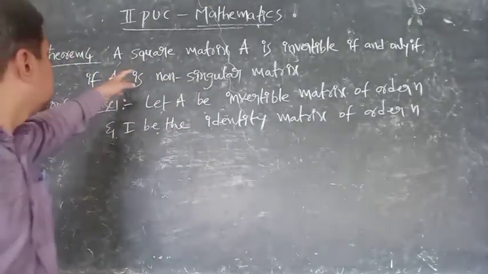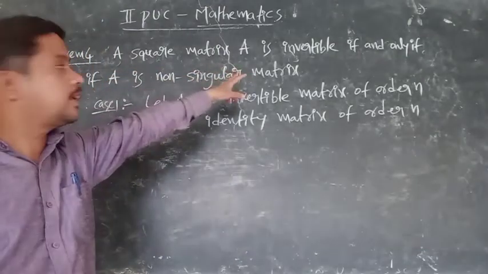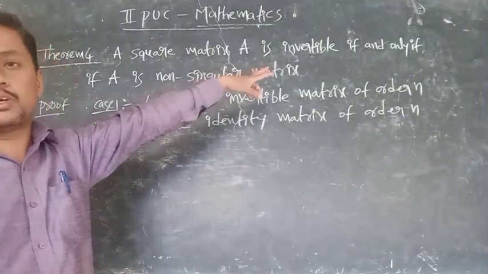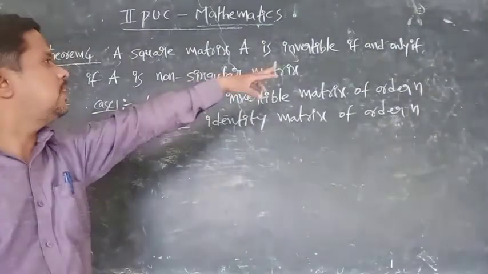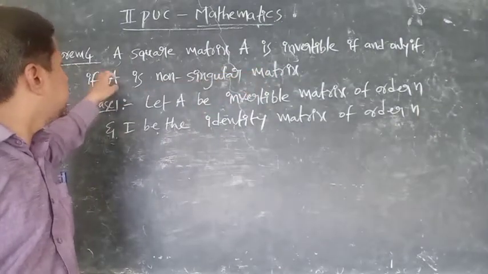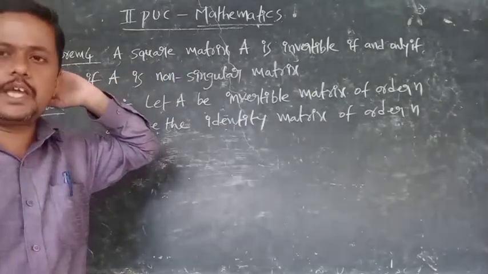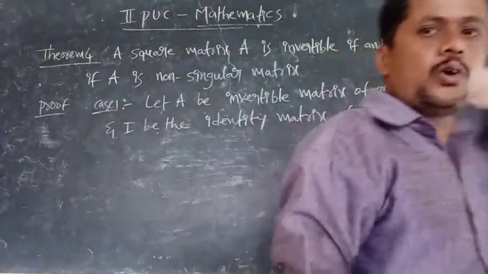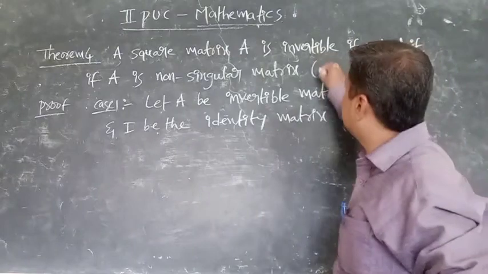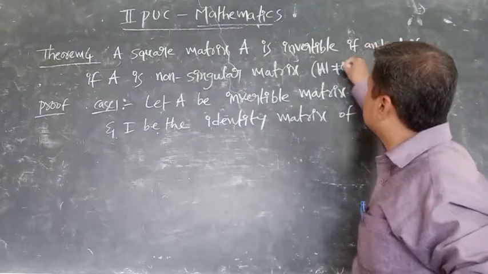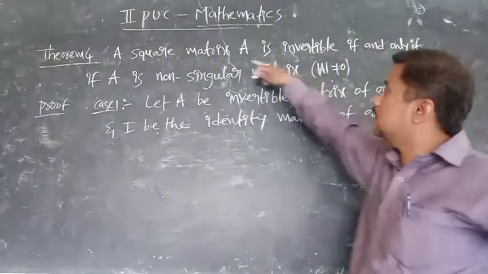Theorem number 4. A square matrix A is invertible if and only if A is a non-singular matrix. A is a non-singular matrix means what? Already told, non-singular: det A is not equal to 0. Non-singular. So what is a square matrix?